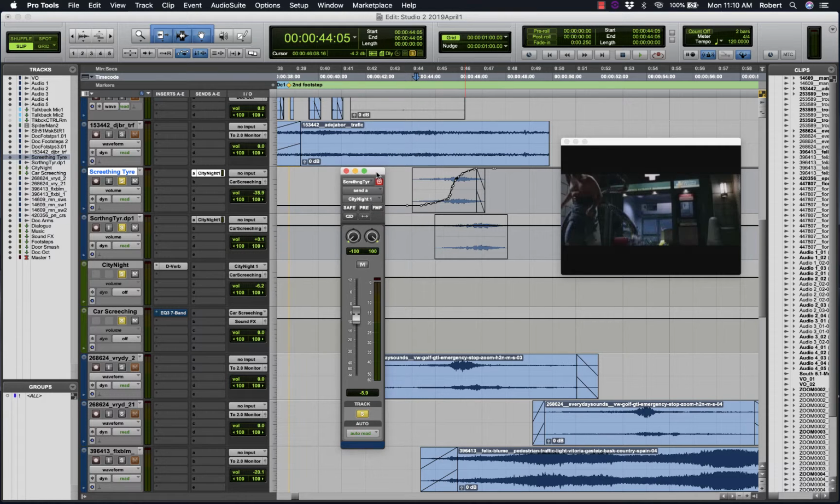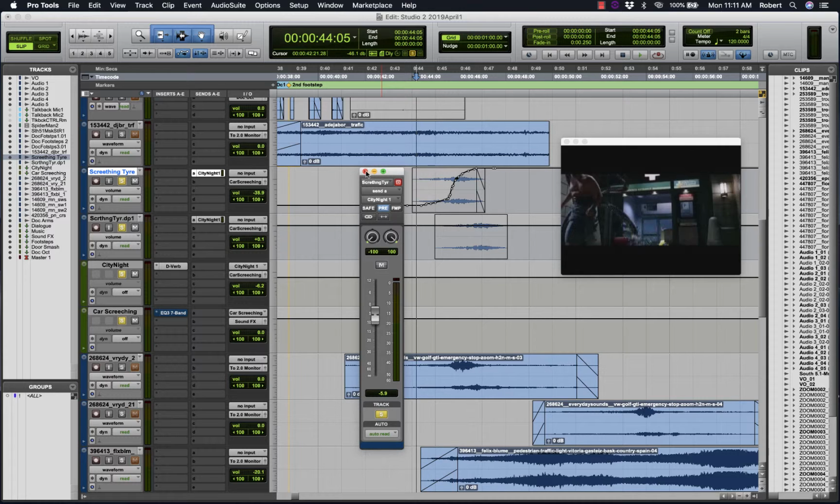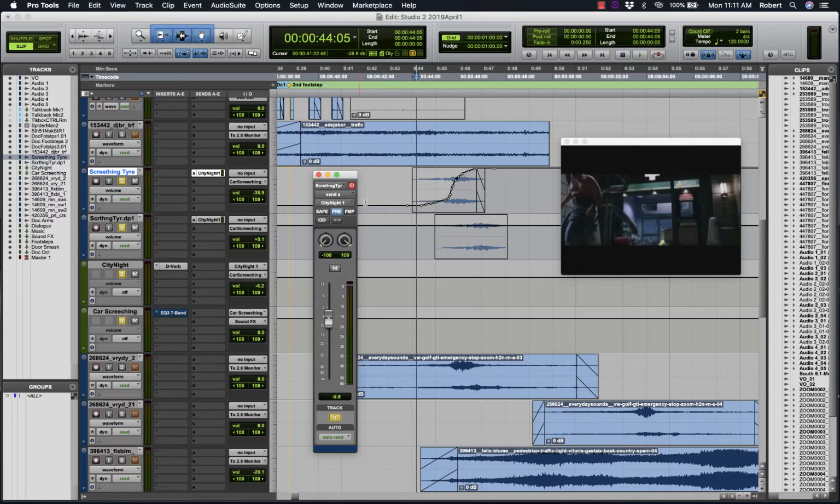By default, when you use a send, you will not have pre-fader lit up. So we need to have pre-fader send enabled. As described in class before, when pre-fader send is engaged, it makes a copy of the signal from this channel, and it will ignore the automation of that channel's level using in pre-fader send mode.